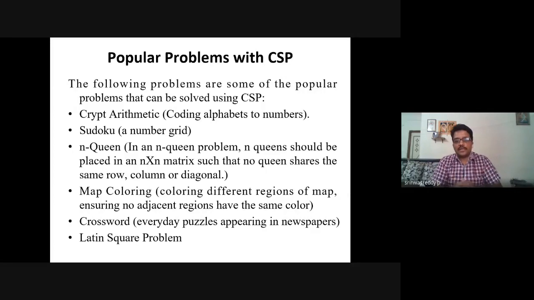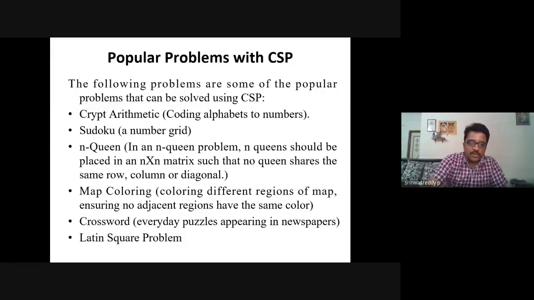Then map coloring. You might have studied it in discrete structures in the last unit, right? Graph coloring or something like that. In map coloring, coloring different regions of a map, neighboring regions should not have the same color, ensuring no adjacent regions have the same color.